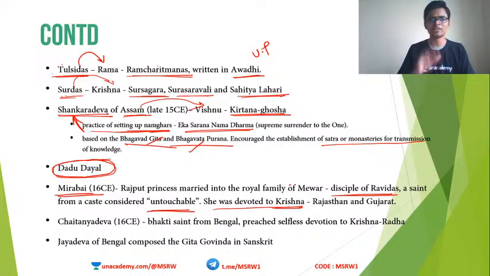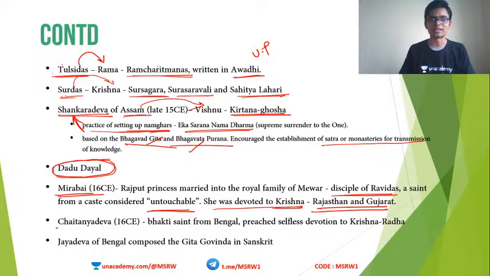This is a very famous personality, Meerabai, and you people know about her more than me, maybe. Her area of influence was Rajasthan and Gujarat, which means the Rajput area. Meerabhai's personal god was Krishna, not Vishnu or Rama.